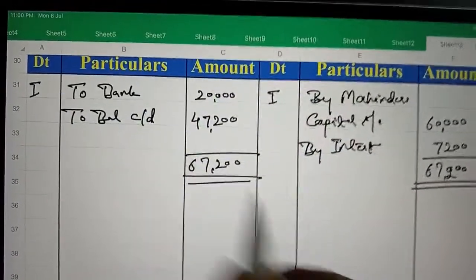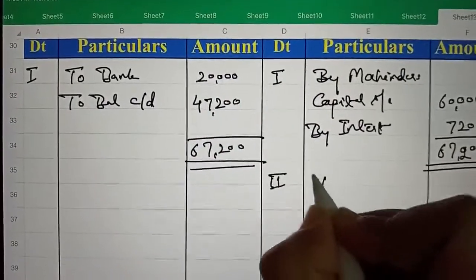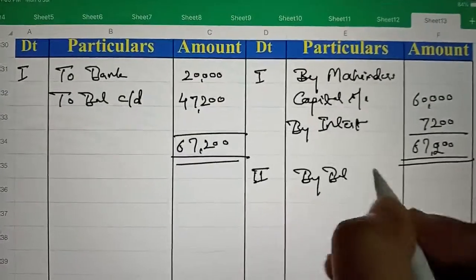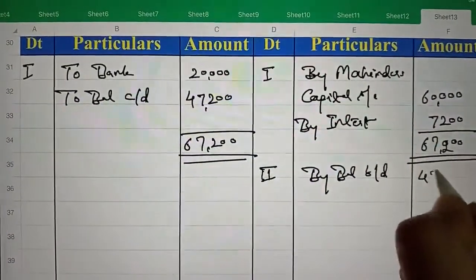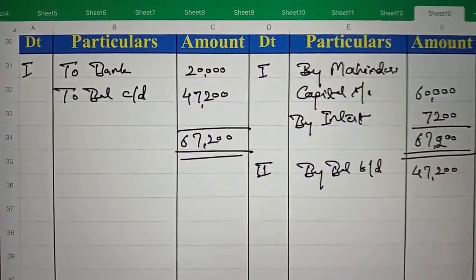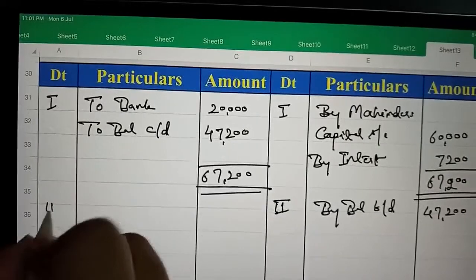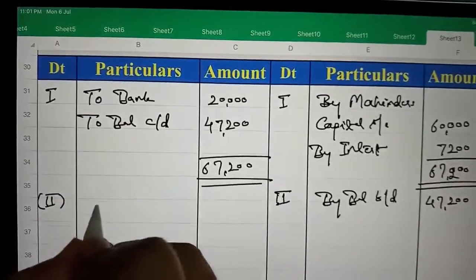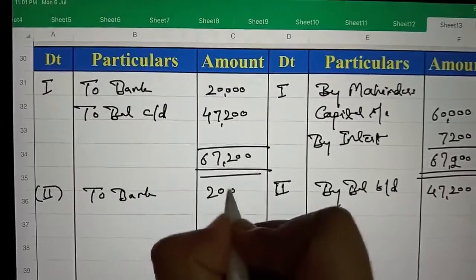Now this balance will be brought down in the second year by balance brought down 47,200, and the payment made in the second year will be of rupees 20,000.